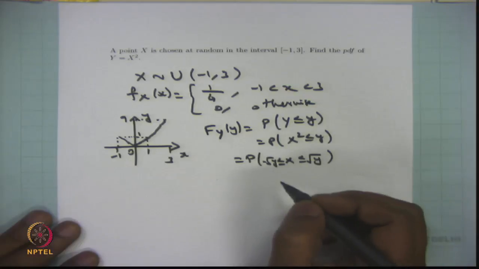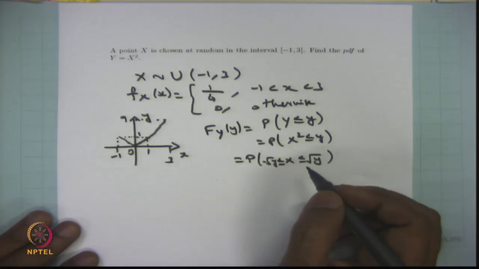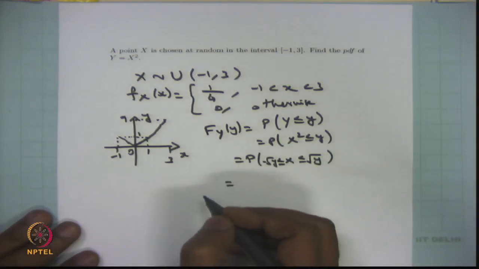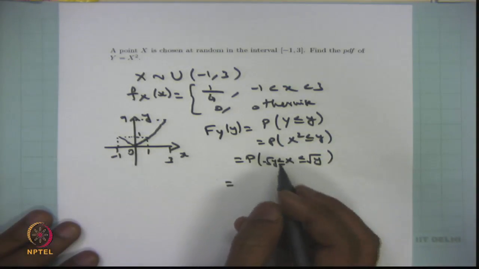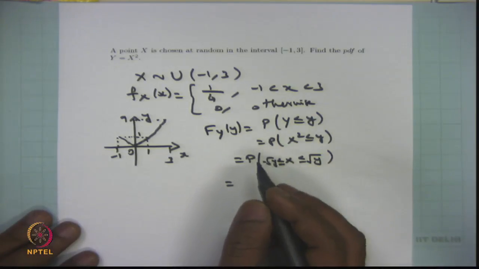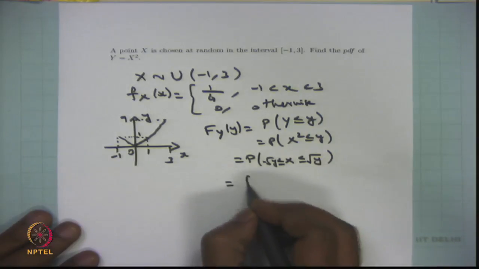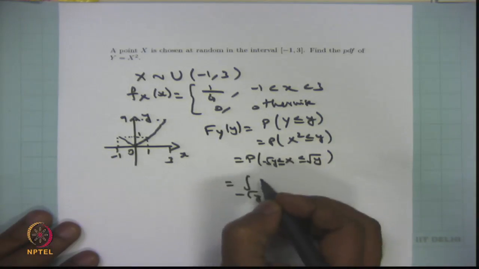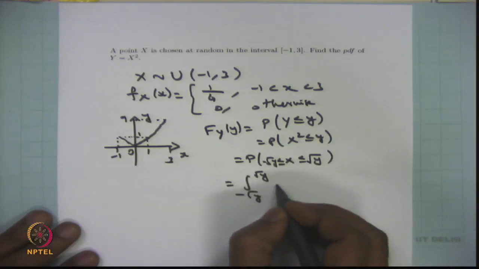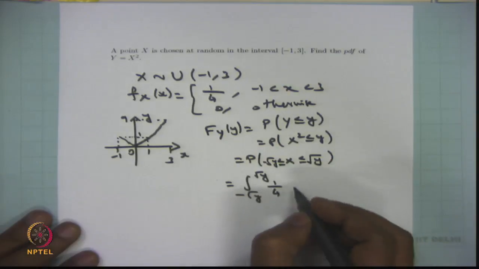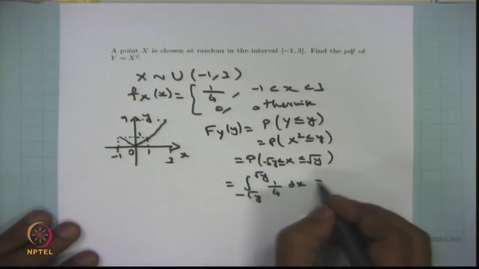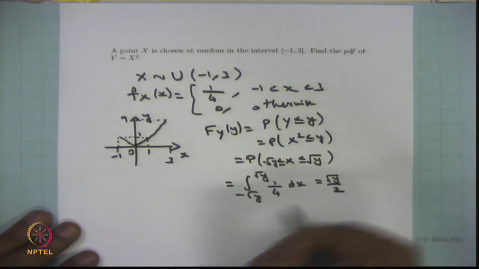So our calculation goes for the CDF in the interval 0 to 9. Since x is uniformly distributed between minus 1 to 3, this is the integral from minus square root of y to plus square root of y, and the probability density function of x is 1 by 4 dx. You can simplify and you get the answer square root of y by 2.